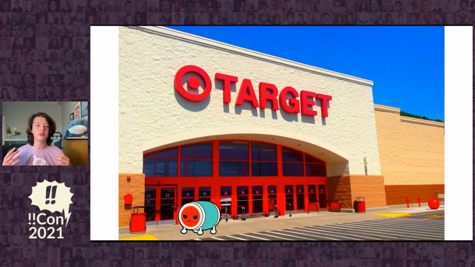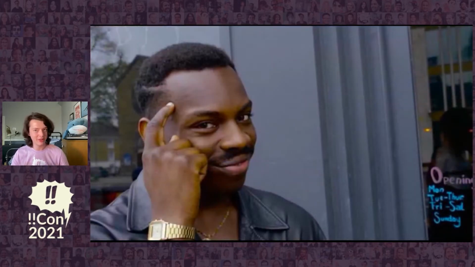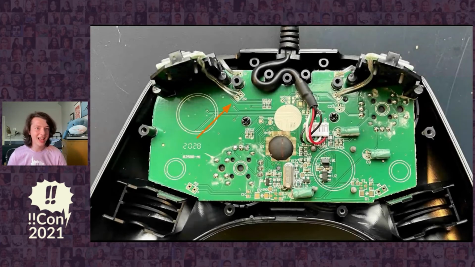So I did what any rational programmer would do again, and I went to Target. And I bought the cheapest controller I could find. After all, if we can't emulate the controller, we'll emulate the player. I got this in response when I shared my improvised plan with a friend, and personally, I think this is electronics in a nutshell.